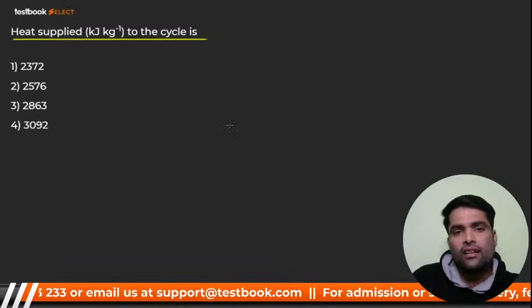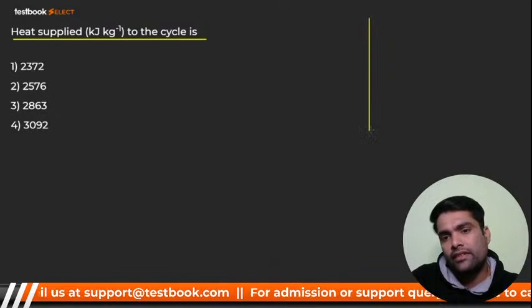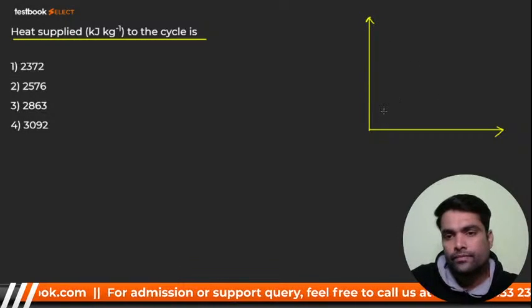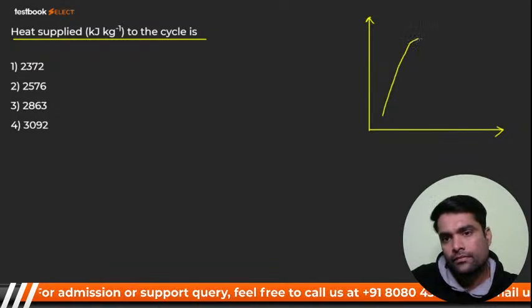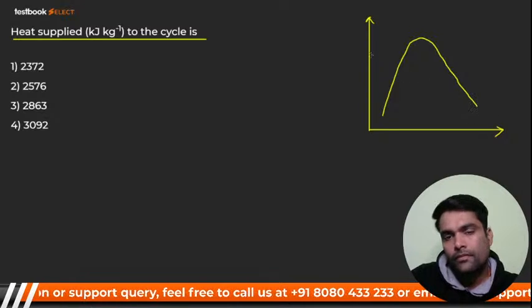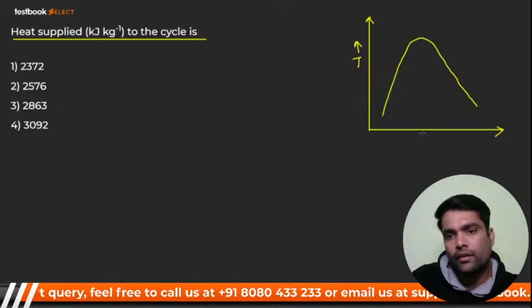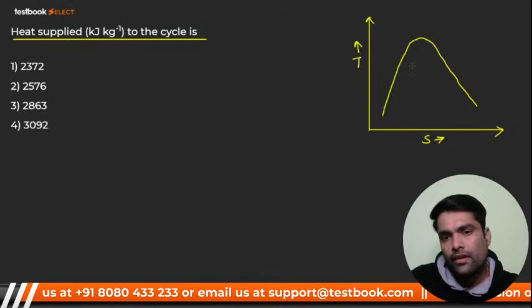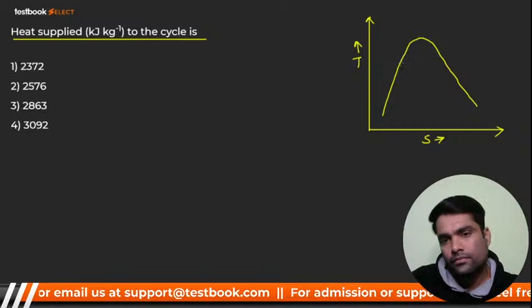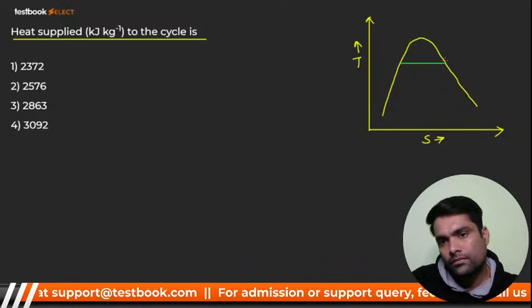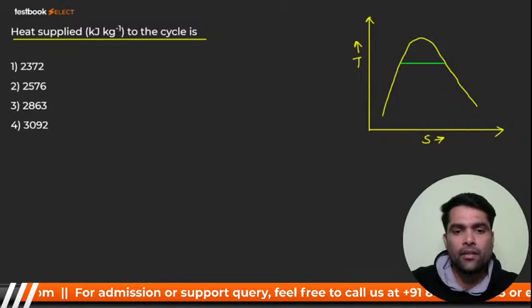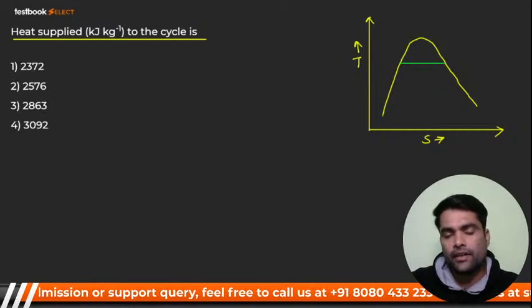It's a Rankine cycle, so definitely it will look like this. It should be a TS diagram I'm drawing. Listen to me very carefully.